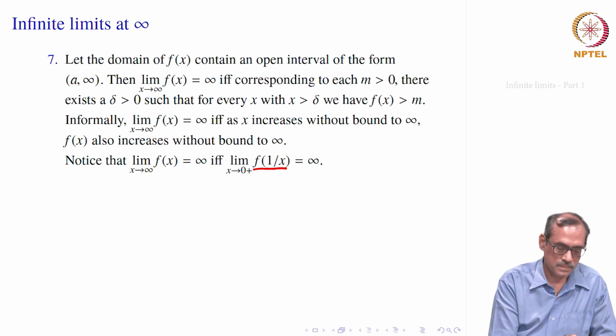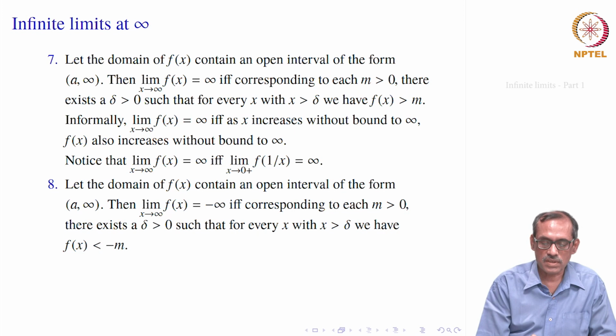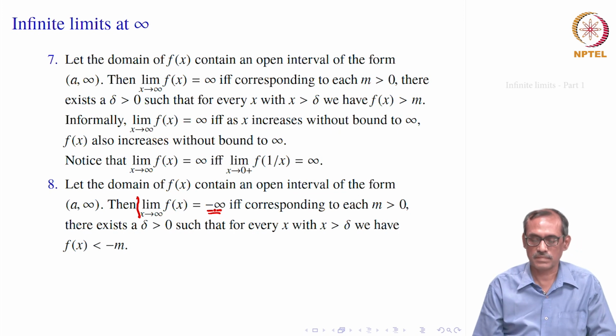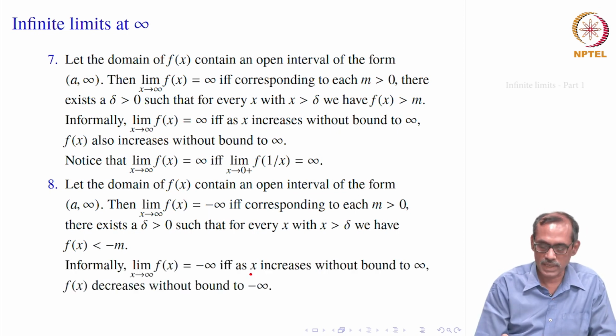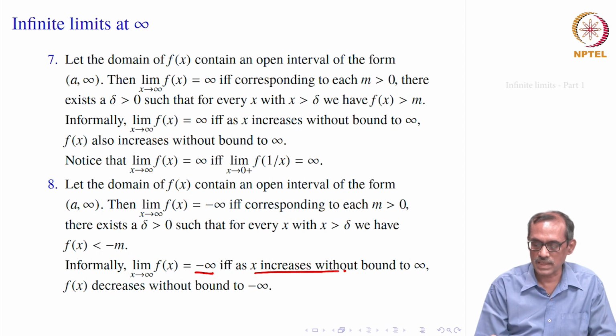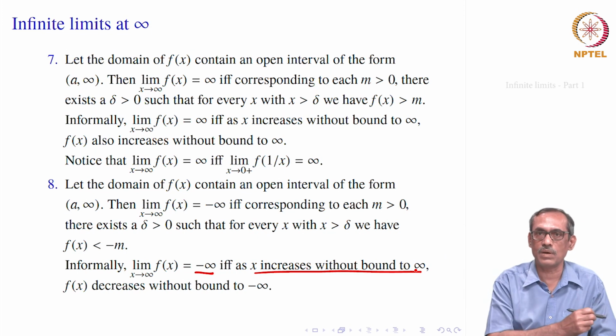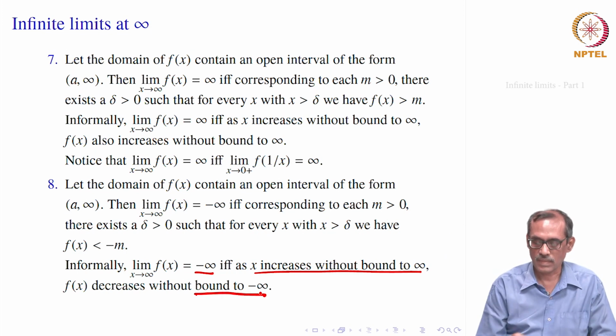So, we will see. Next we will be talking about limit x goes to infinity of f(x) equal to minus infinity. Informally, it should say that if x increases without bound to infinity, then f of x should be decreasing without bound to minus infinity. That is what we want to formalize.